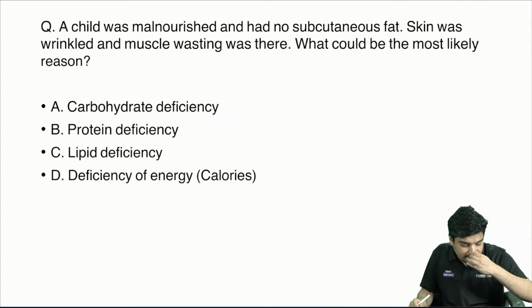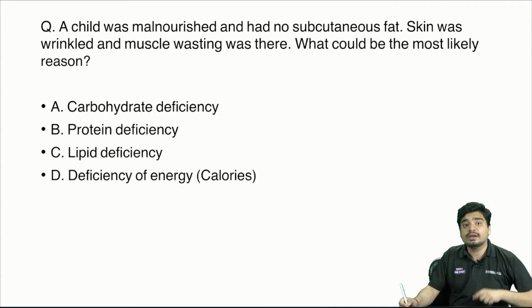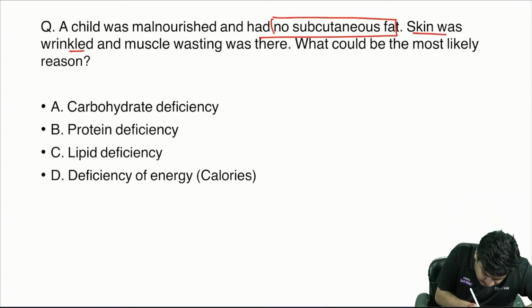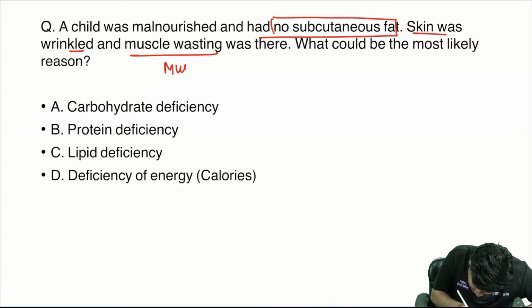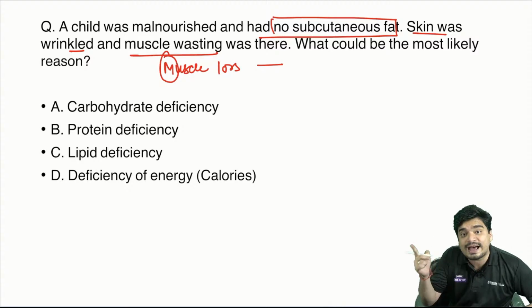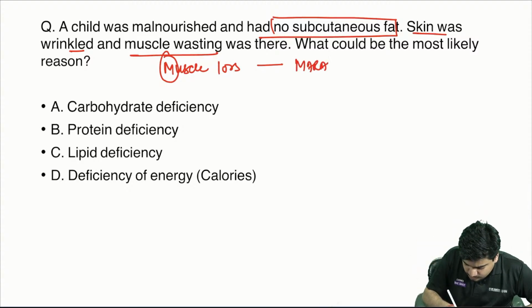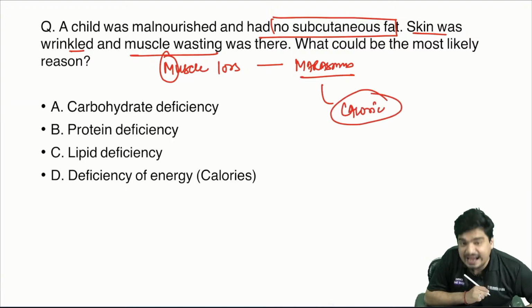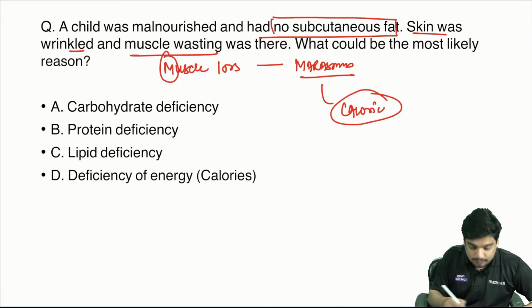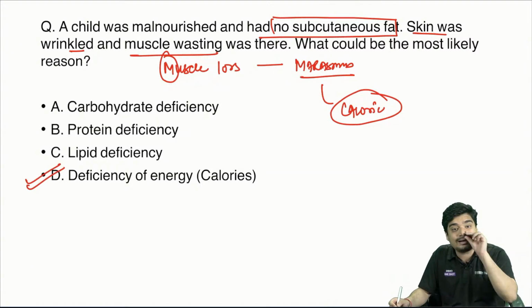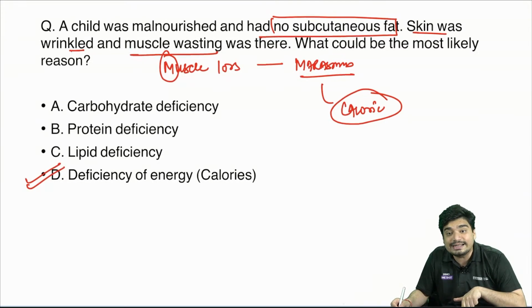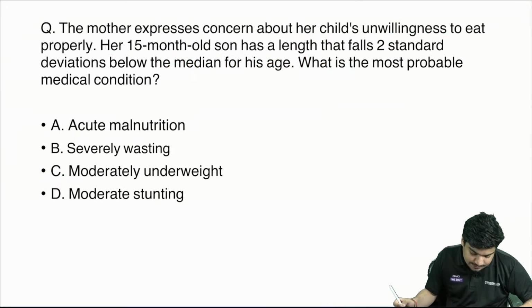Now, next question is, a child is malnourished. He has no subcutaneous fat. Skin was wrinkled and there is muscle loss. M for muscle, M for marasmus. And marasmus has what loss? Marasmus has calorie deficiency. So the answer is going to be deficiency of energy, that is calories. Correct answer is going to be option D.